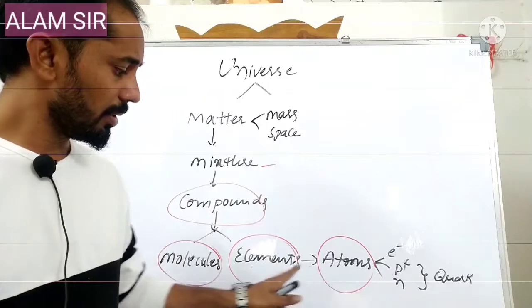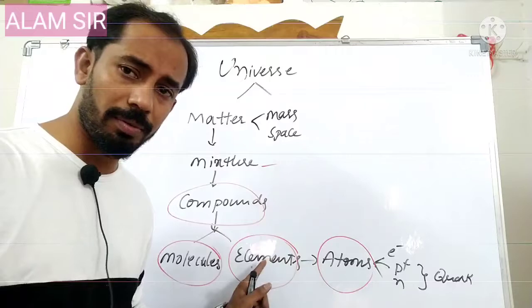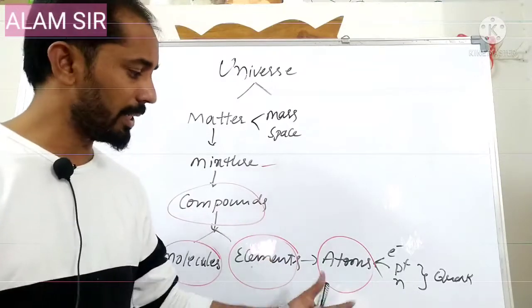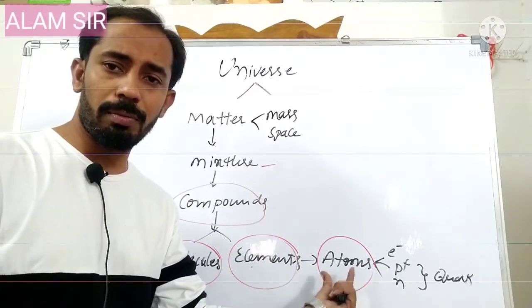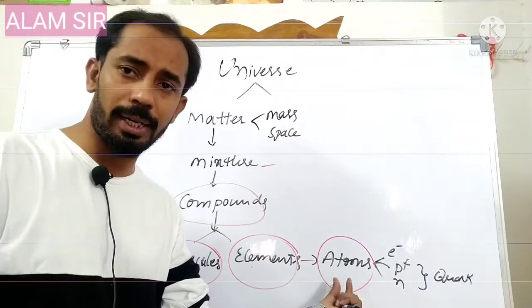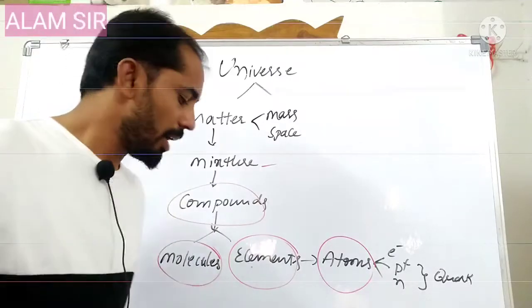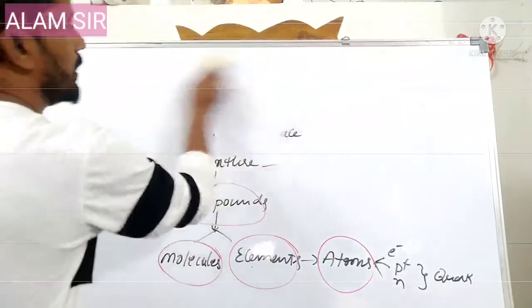First, let us consider the atom. An atom is the basic form of the element. Atoms are the basic form of the elements. That means a single atom, or one or more kinds of atoms, can be combined to give the elements. That is how the atom can be defined.